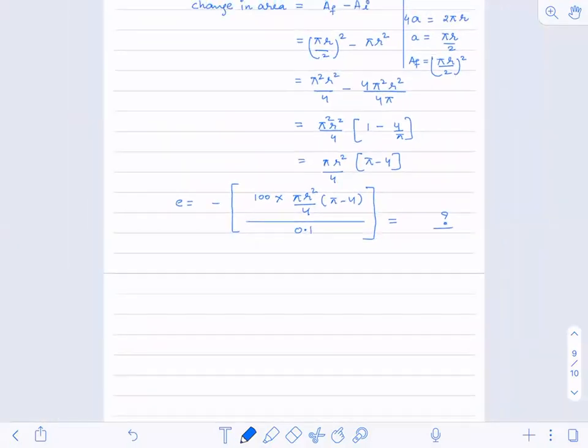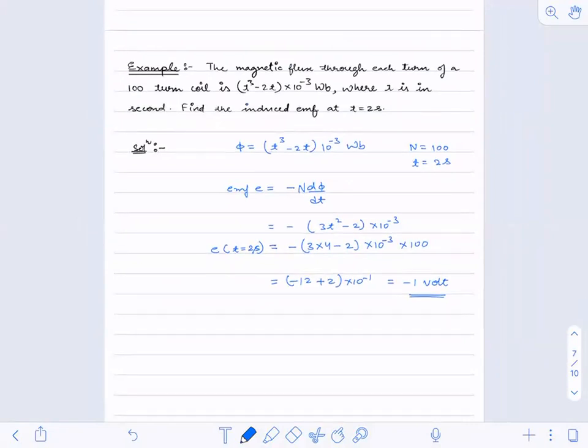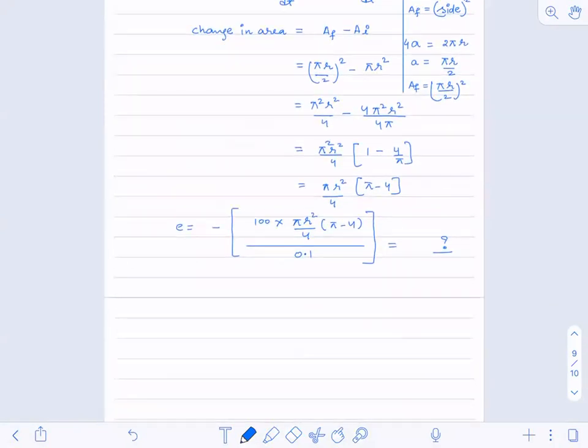When phi as a function of time is given, this is how you will calculate. It is in front of you on the screen. And when any area is getting changed in a constant magnetic field, this is how you will be doing that. Most of you would have made a mistake in calculating the final area. Remaining everything, I guess all of you would have been able to calculate.